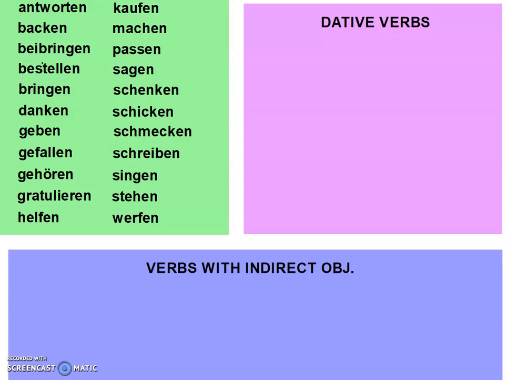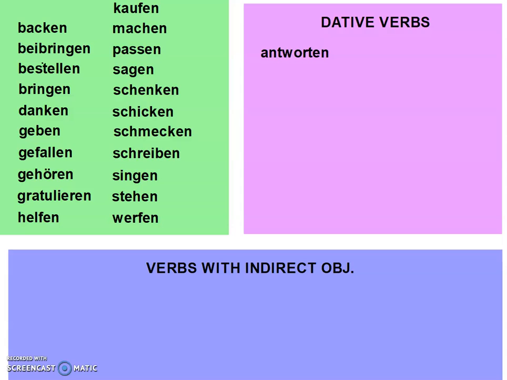The dative verbs are something that's different. They require a dative object, and usually that object in our sentence would be accusative because our direct objects are accusative, unless you have a dative verb. So basically what we're going to do right now is we're going to sort these into whether or not they're a dative verb or a verb that we could use with an indirect object. Okay, so we are just going to take out all of the dative ones here.